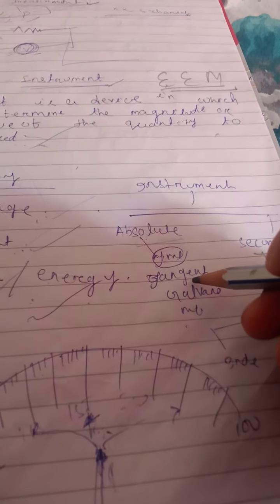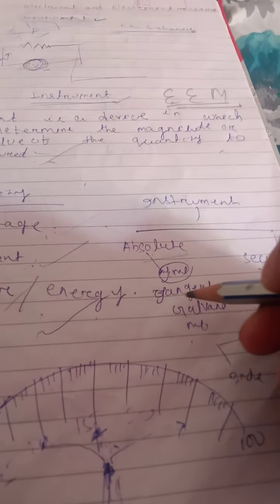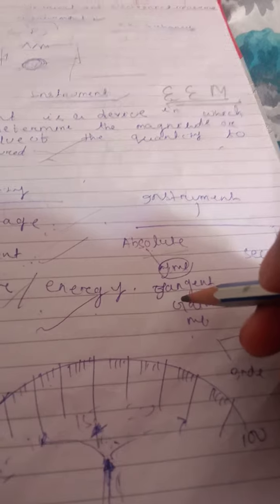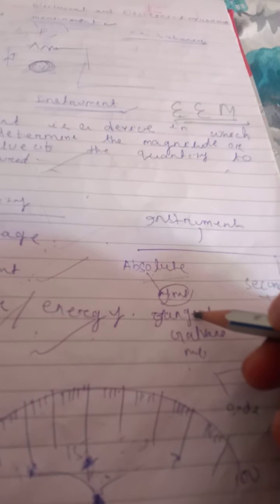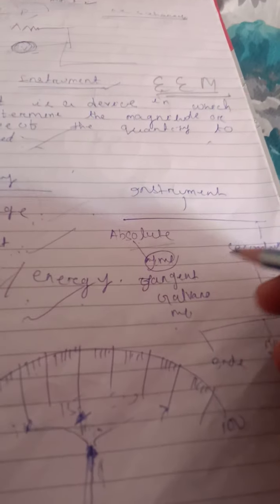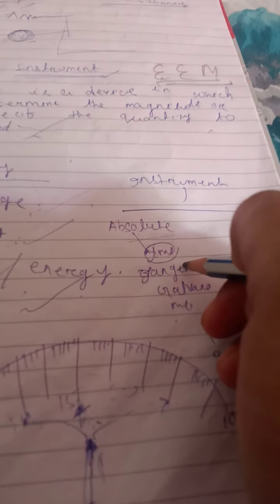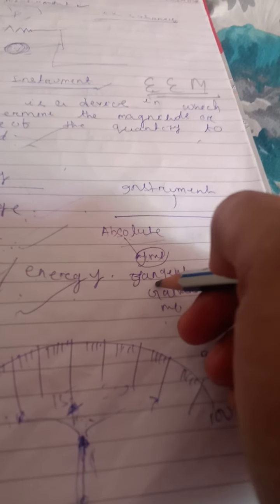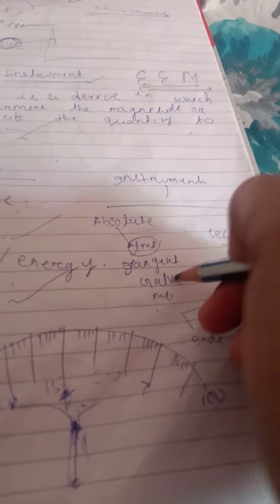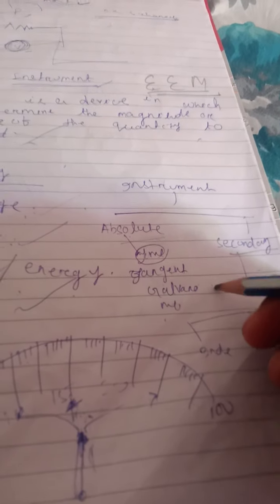In case of the absolute instrument, the measured quantity is given in terms of the constants of the instrument and its deflections only. Here there is no previous calibration. In the tangent galvanometer, they calculate the current in terms of the tangent of the deflection produced by the current, the radius, and the number of turns of the wire, using the horizontal component of the earth's field, which was already discussed in your class 12th.